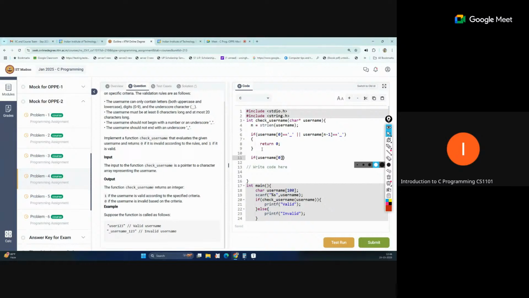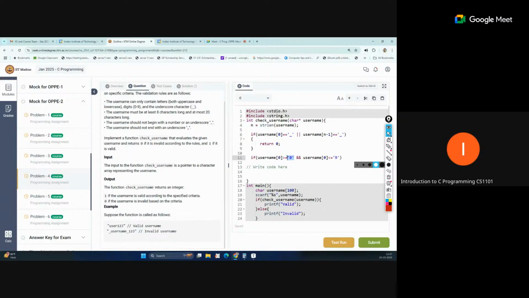So the character we can write like this: if username[0] is greater than or equal to 0 and username[0] is less than or equal to 9, that means the ASCII number will be checked. Though it is inside the string and is just a character, it has a corresponding ASCII number, and digits are continuous numbers, so that will be matched.